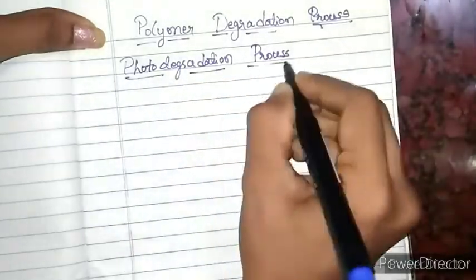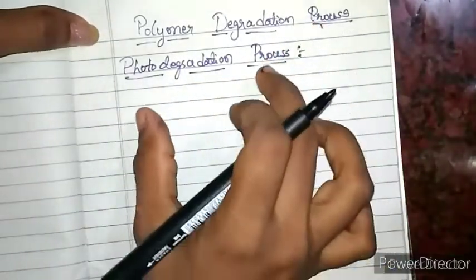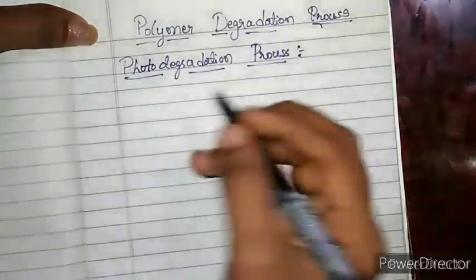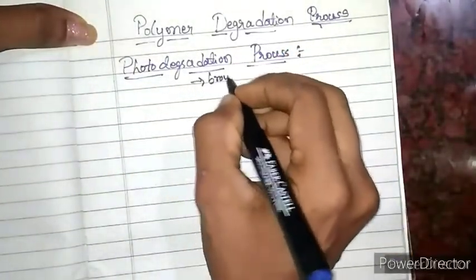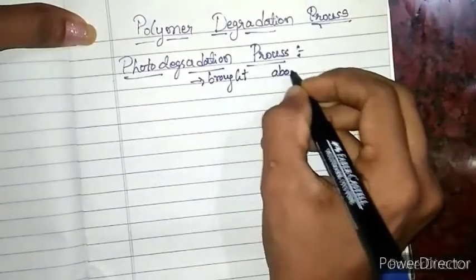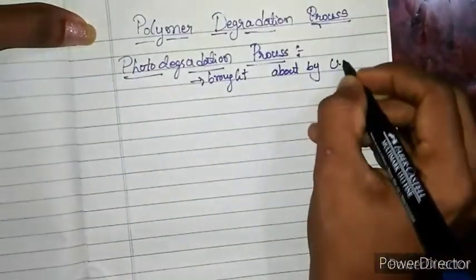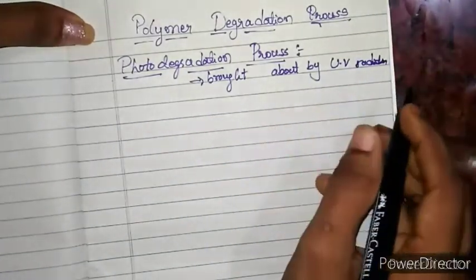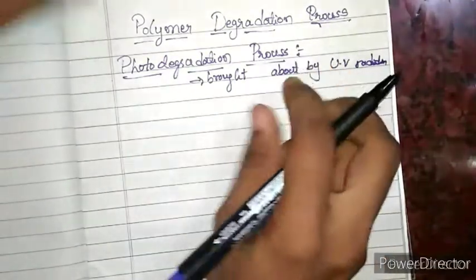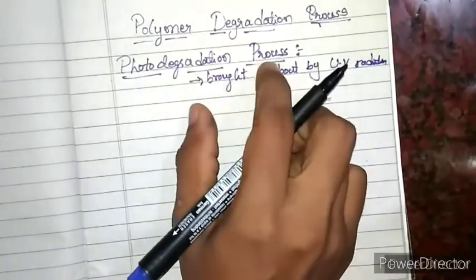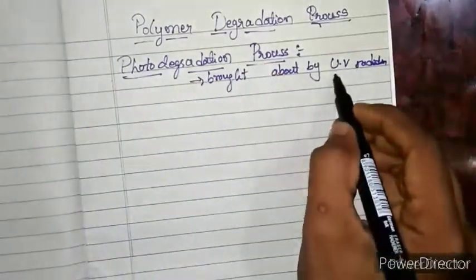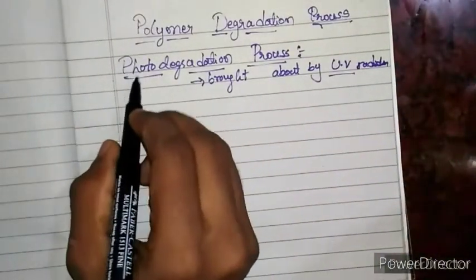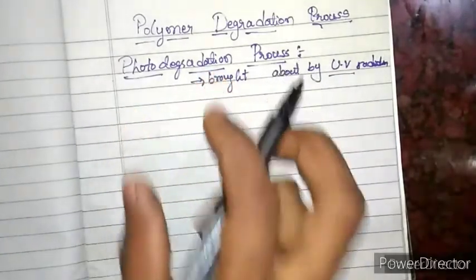The photo degradation process is the type of degradation process that is brought about by UV light or UV radiation. UV radiation means ultraviolet radiation. Okay, photo degradation process means what? It is the degradation process in the polymer that is mainly brought about by UV radiation. Now we will understand what photo degradation is in our daily life.